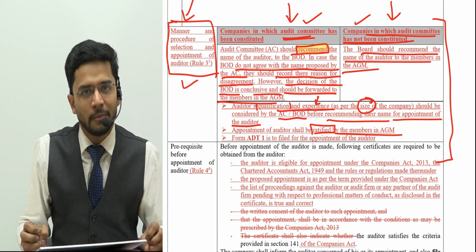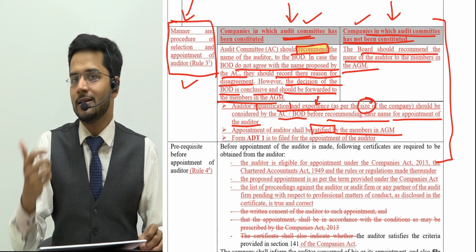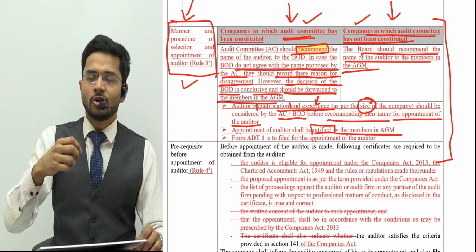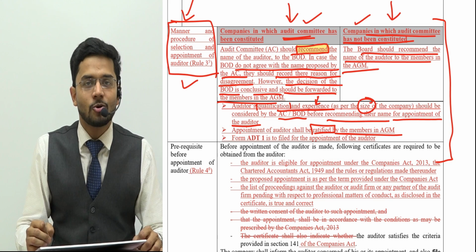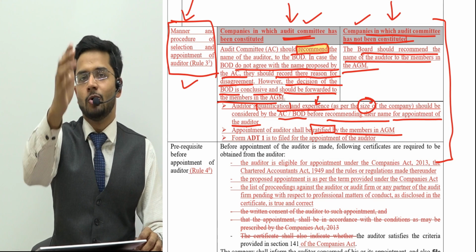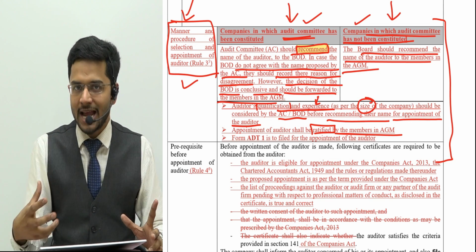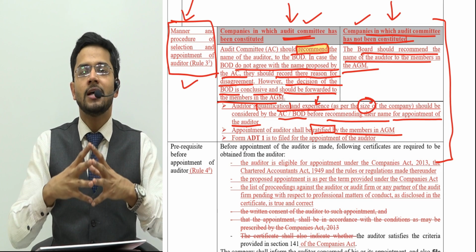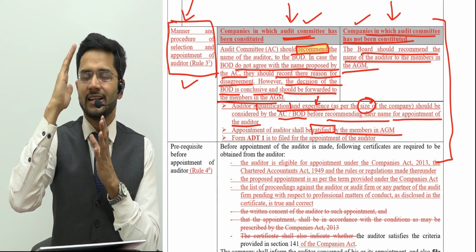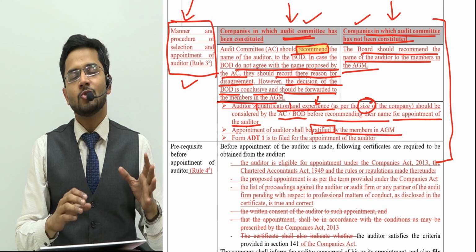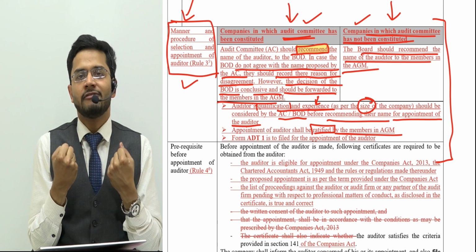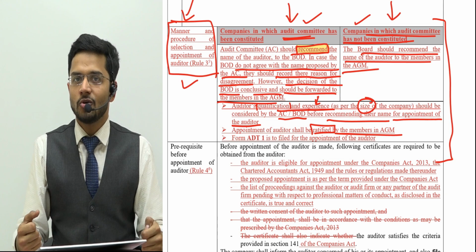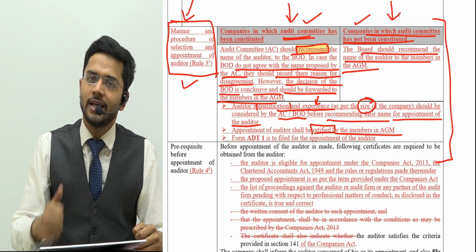So the cost audit report is also directed towards the board of directors, because cost auditors are appointed by the board of directors. But in case of statutory audit, which is done by chartered accountants, the audit report is directed towards the shareholders. So the responsibility of appointment, or the final approval which we take, is also of the shareholders in the AGM.